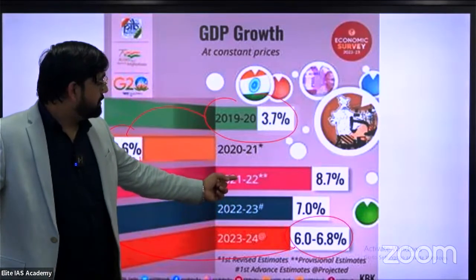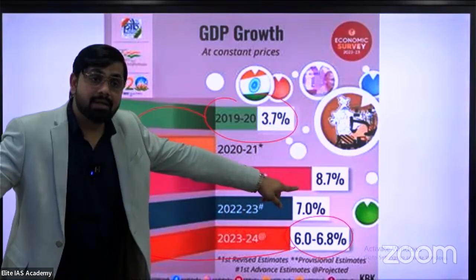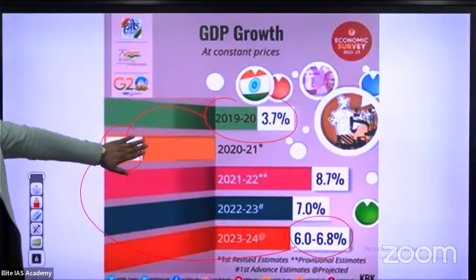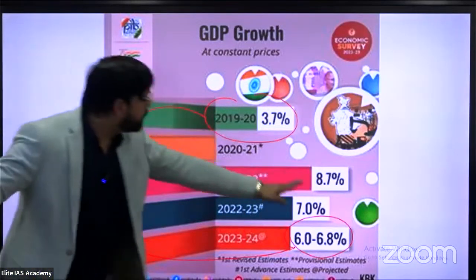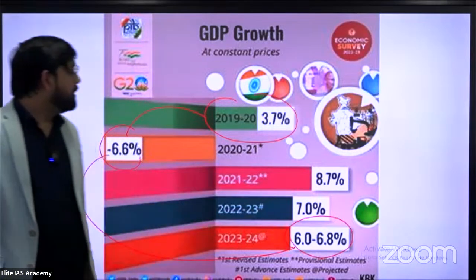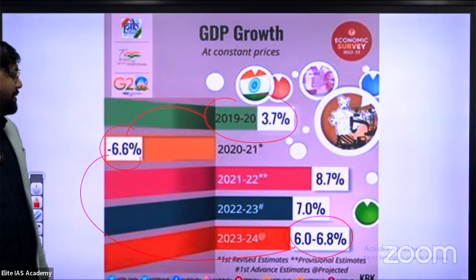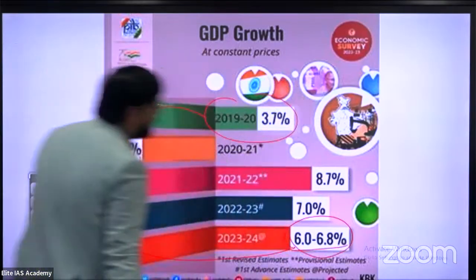In 21-22 it was 8.7%. Just after COVID, minus 6.6 and then plus 8.7. What a great effort, what a great return, India has made an amazing comeback. And in 2023-24, 6% to 6.8%.